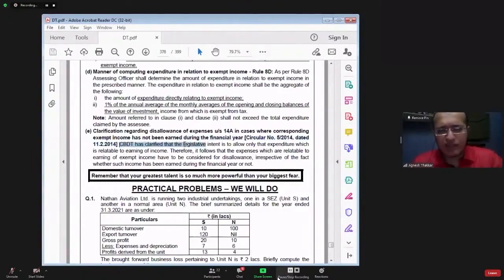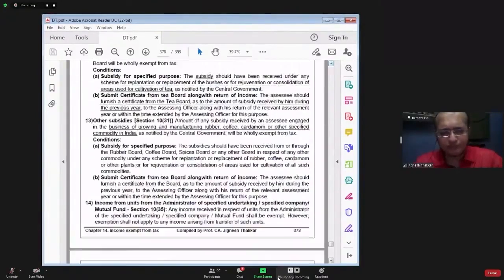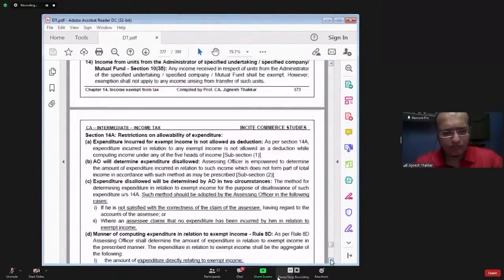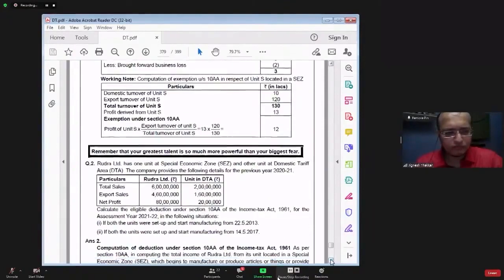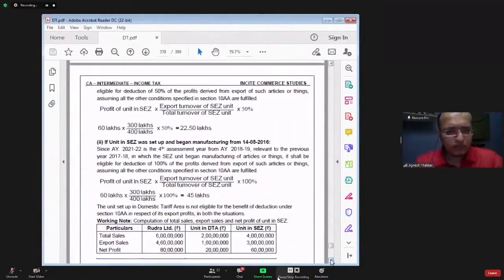So CBDT has clarified that the legislative intent is to allow only that expenditure which is relating to the taxable portion of the income. Therefore, it follows that expenses which are relatable to earning the exempt income should be considered for disallowance, irrespective of whether such income is actually earned during the financial year or not. This section 14A is not relevant for the examination, since it is there in the module I have explained. So this chapter is over.